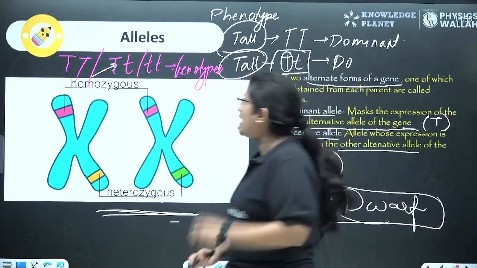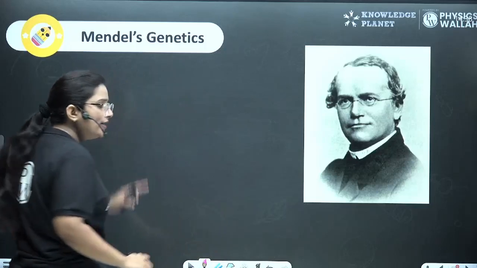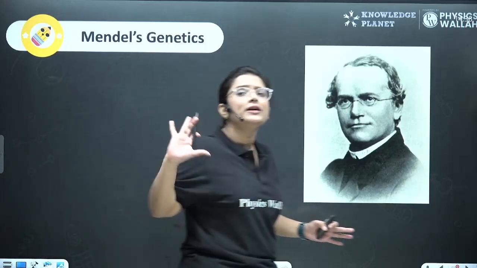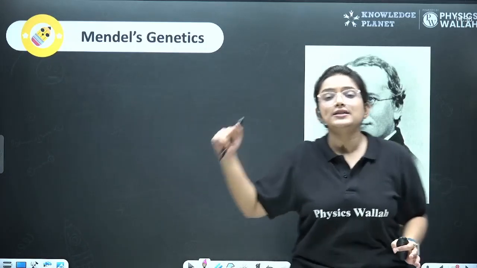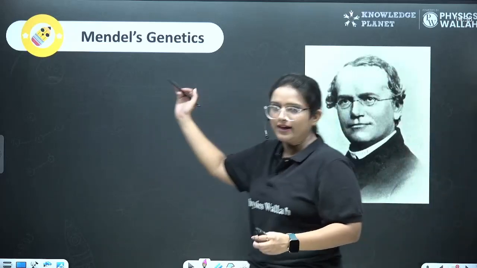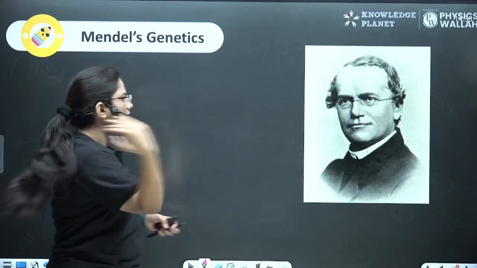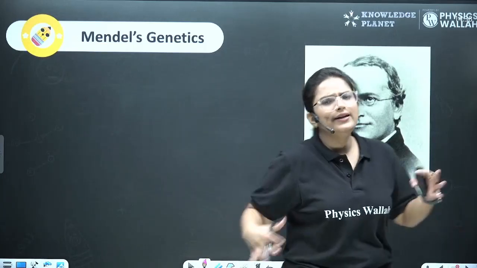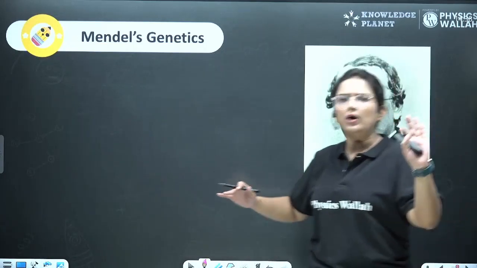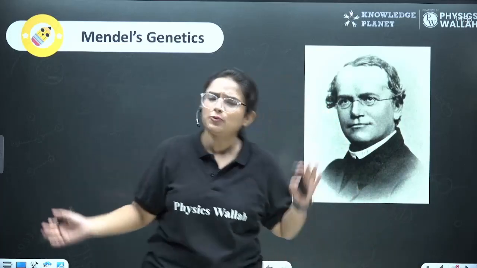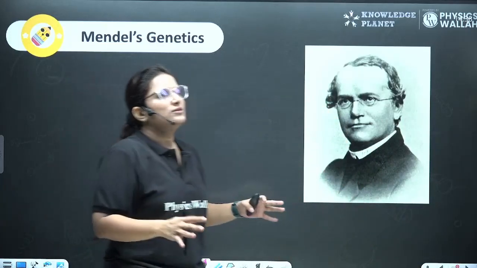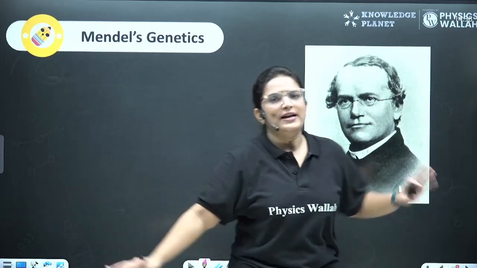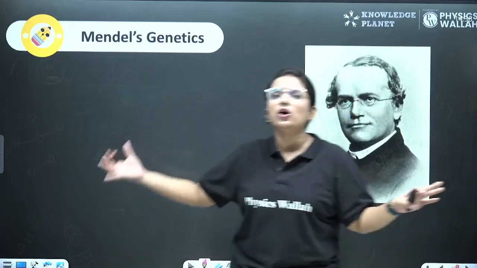All right, now we have talked about alleles. We have talked about all the important terms. So now it's time to begin with Mendel's genetics. Of course, a huge salute to Sir Mendel as well, right? Why? See, Mendel was doing his work. He went from place to place. He was a monk basically. Of course, he had a huge family. He left the family so that he could work on himself.